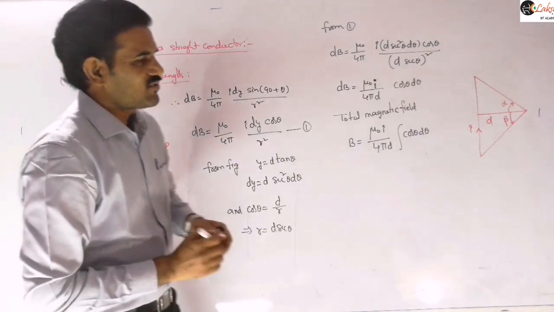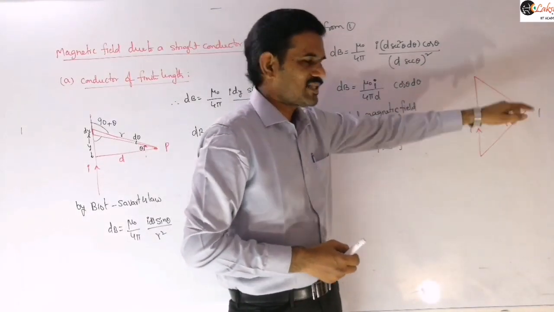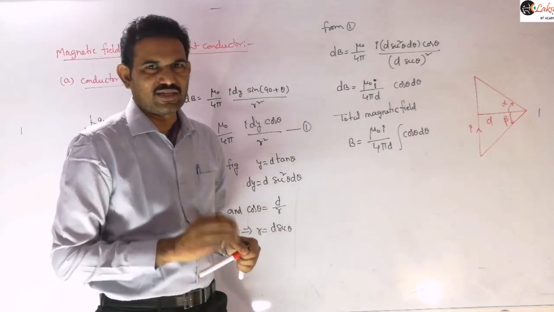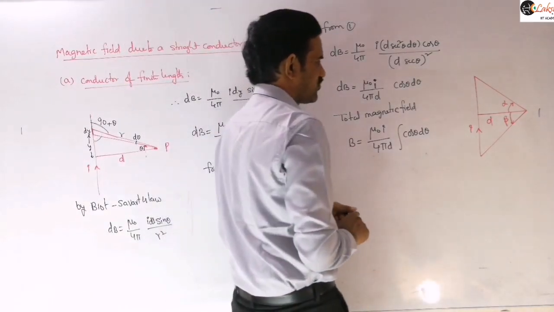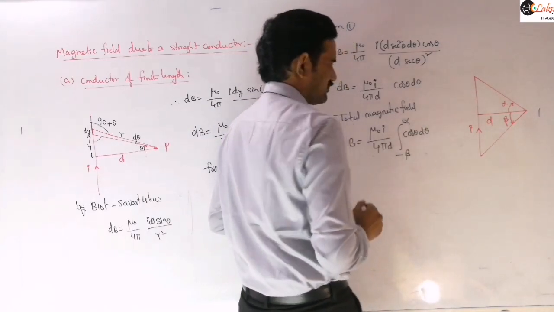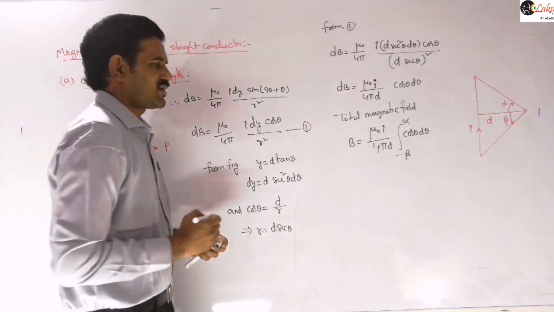So now alpha is defined in the same sense, so the alpha value you need to take positive, and beta is defined below that. So beta value we need to take as a negative value here. So the limits we need to take here are from minus beta to alpha. Is it clear? So minus beta to alpha, those are the limits we are taking here.